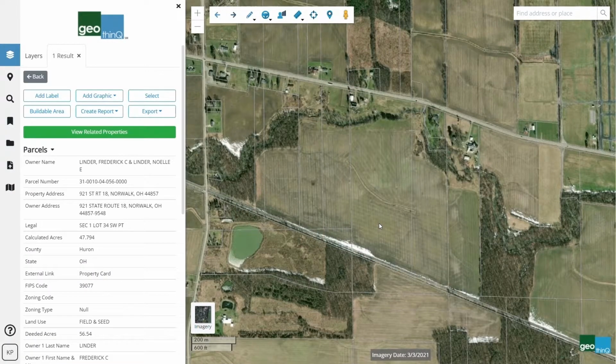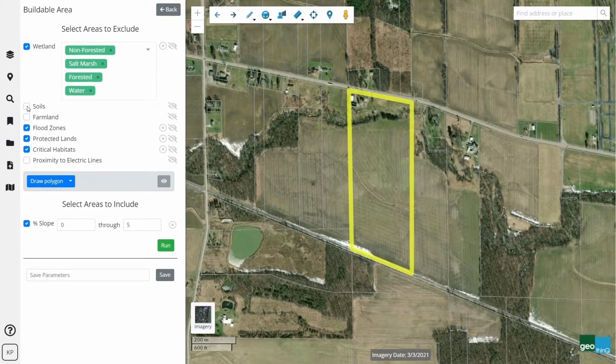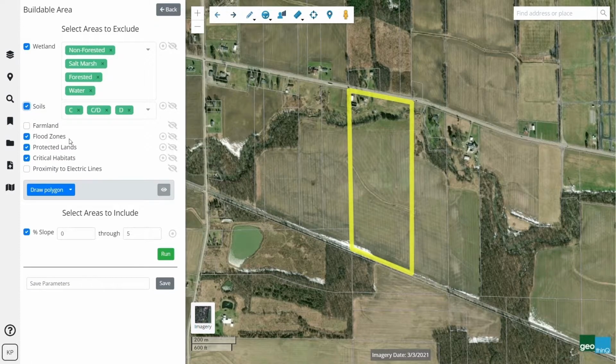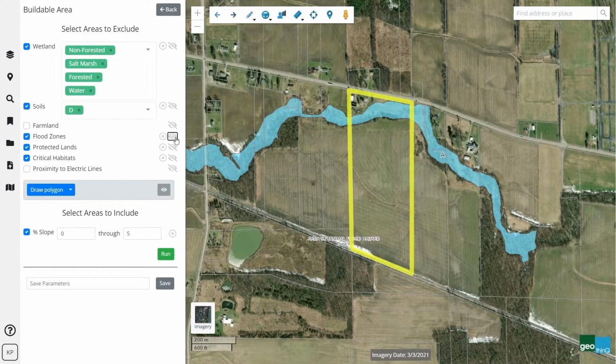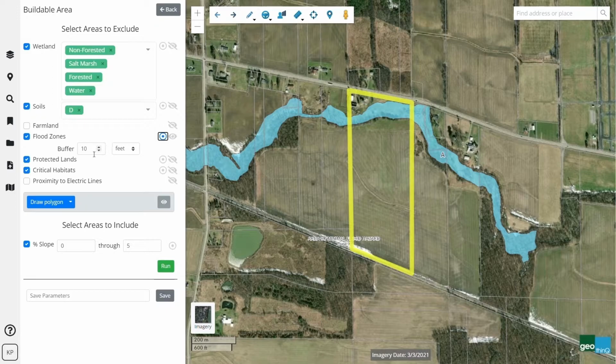When you have identified a parcel, select the Buildable Area button to open the tool. Choose the features you want to exclude on the left. In this example, we are going to examine the flood zones. And since they run through the property, we'll add a 10-foot buffer around them. Then we'll manually draw an area that we also want excluded from this run.